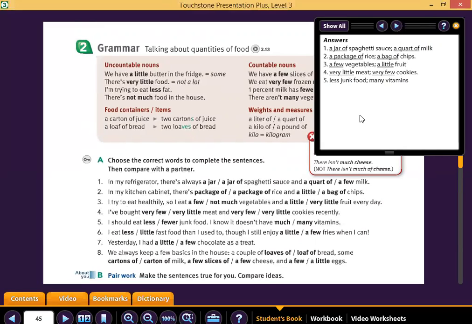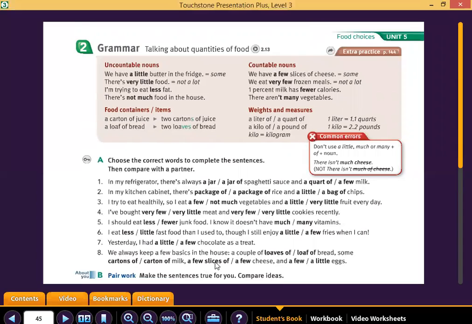Number 5, less junk food, many vitamins. Number 6, less fast food, a few fries. 7, a little chocolate. Number 8, a couple of loaves of bread, some cartons of milk, a few slices of cheese, a few eggs. Okay, these are the answers.